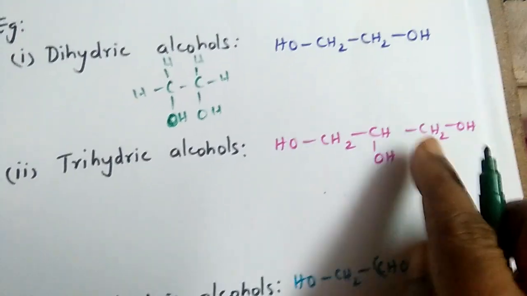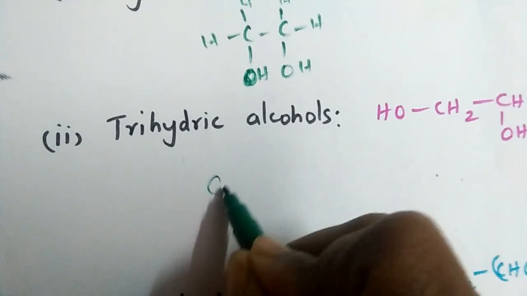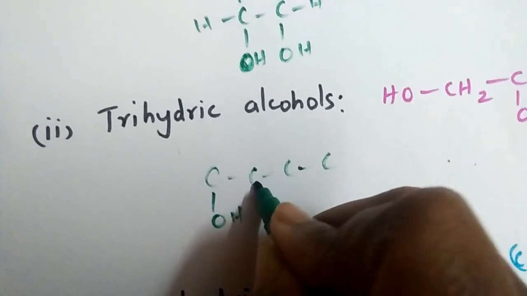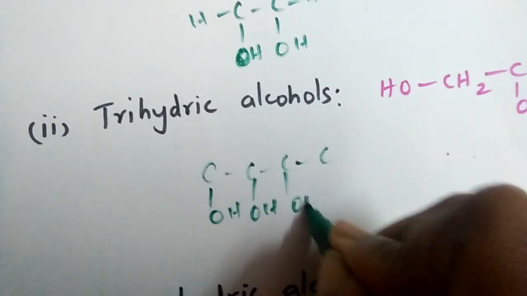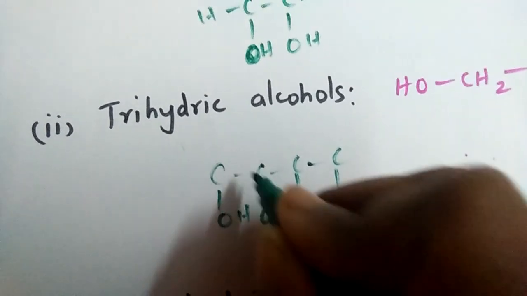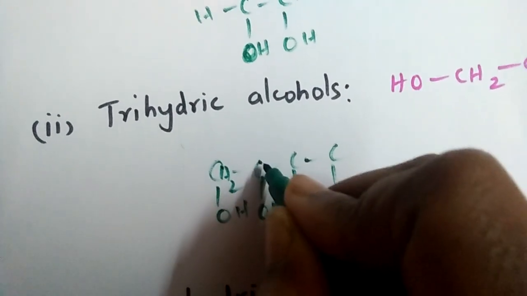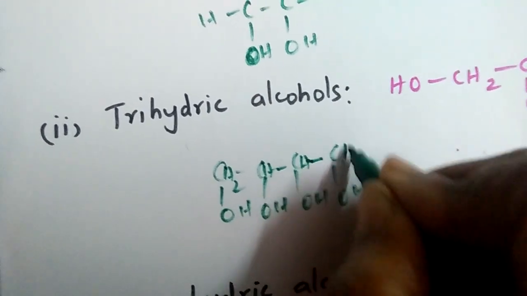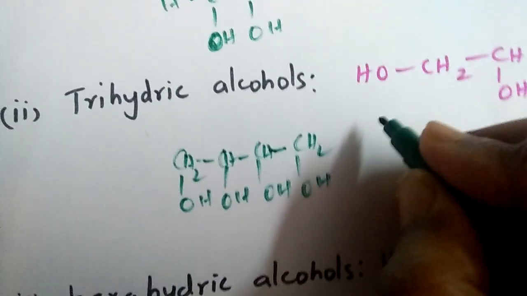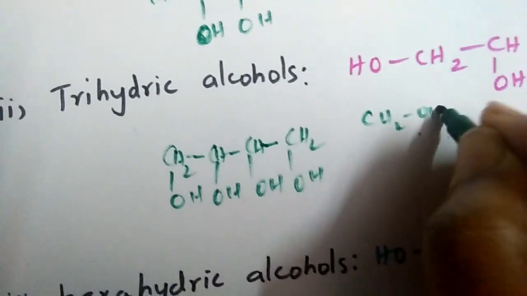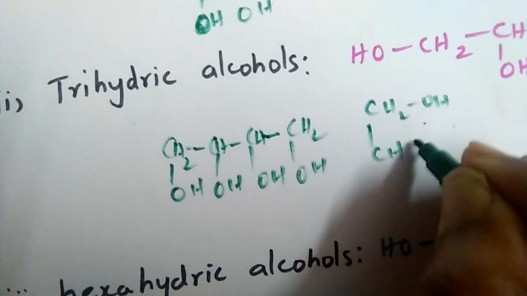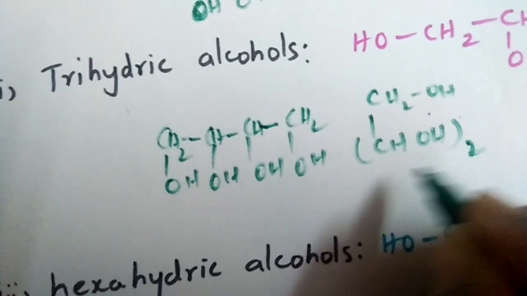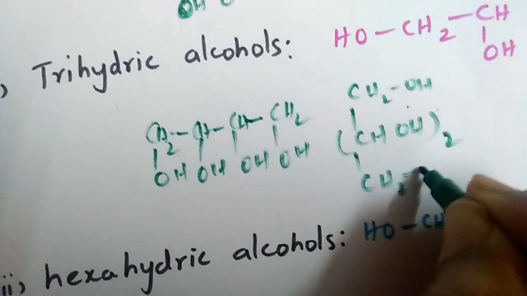Trihydric alcohol has three OH groups. You can write a tetrahydric alcohol. Example, tetrahydric, four carbon atoms with OH, OH, OH, OH. Complete the structure: CH2, CH, CH, CH2. So easily you can write it like this: CH2OH, CHOH twice in between, then CH2OH.